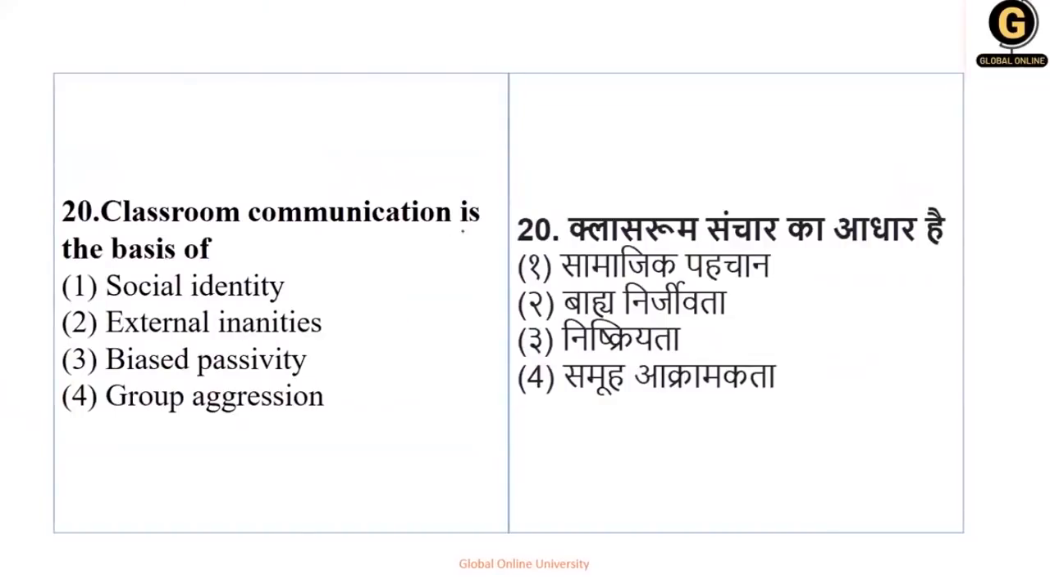Next, classroom communication is the basis of what? Social identity, external inertia, bias passivity, group aggression. Okay, so if you read the question very carefully, these are all the negative things which are not possible. So if your classroom communication always helps the child to create his social identity by transforming his overall personality, it helps in what? It helps in social identity.